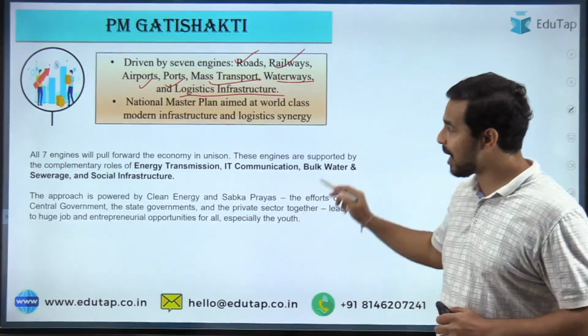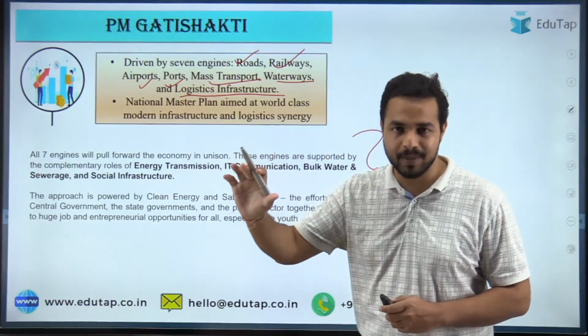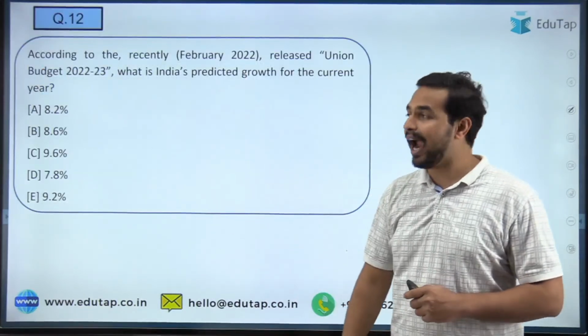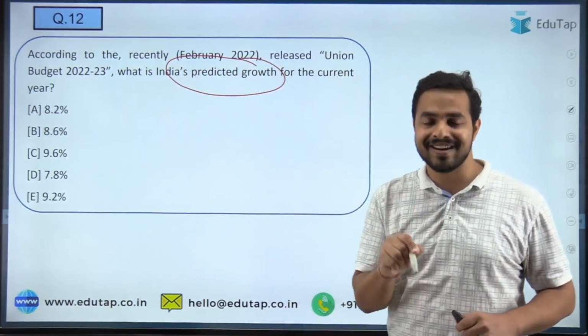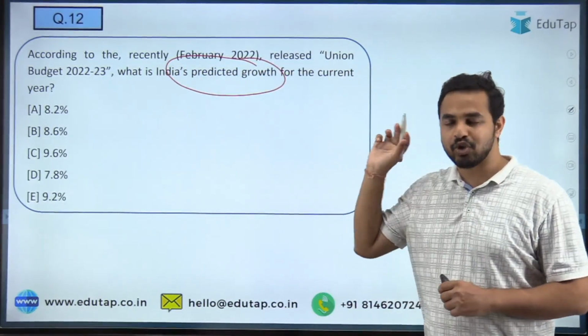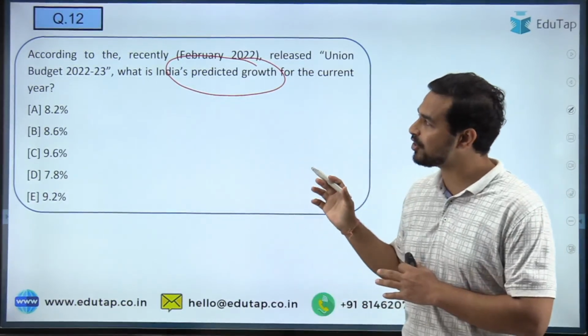Some more important details have been mentioned here. You can just go through them on your own. Let's move on to the next question, which is basically about India's predicted growth for the current year as per the union budget which was released in the month of February 2022. So quickly tell me what is the right answer.